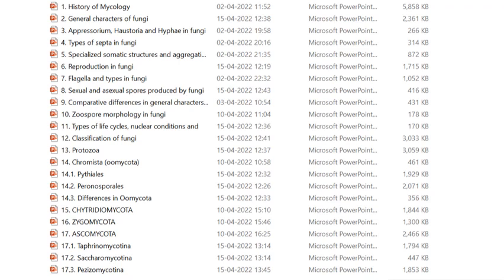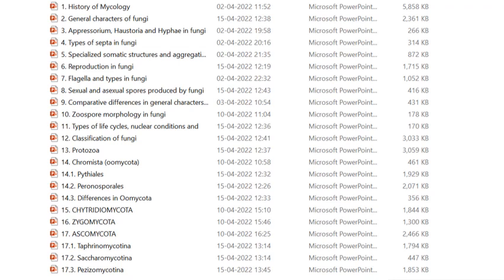The types of septation in fungi, specialized somatic structures, reproduction in fungi in detail, flagella and the types of flagella, sexual and asexual spores, comparative differences between the terminologies, zoospore morphologies, types of life cycles and conditions found in fungi. Classification of fungi is a very important one, the most important thing that we need to consider when it comes to mycology.